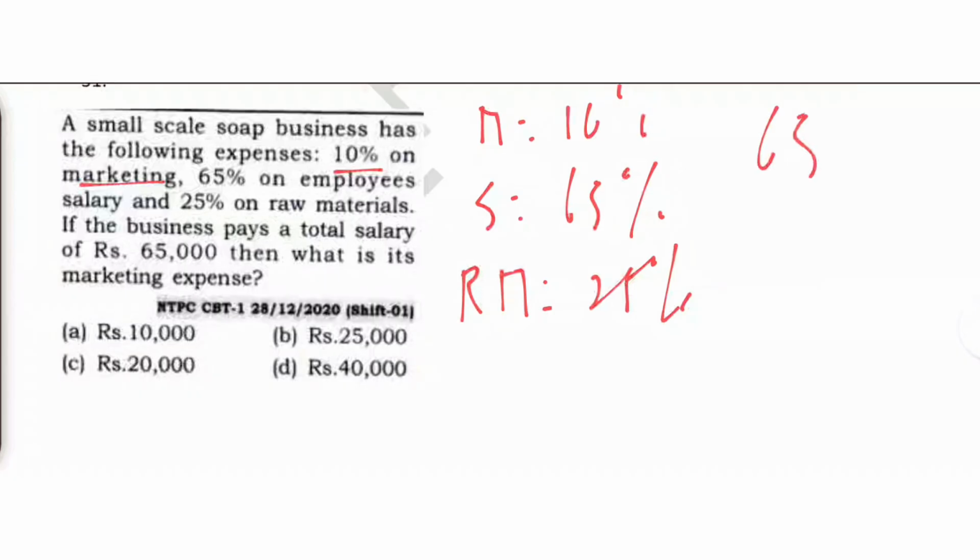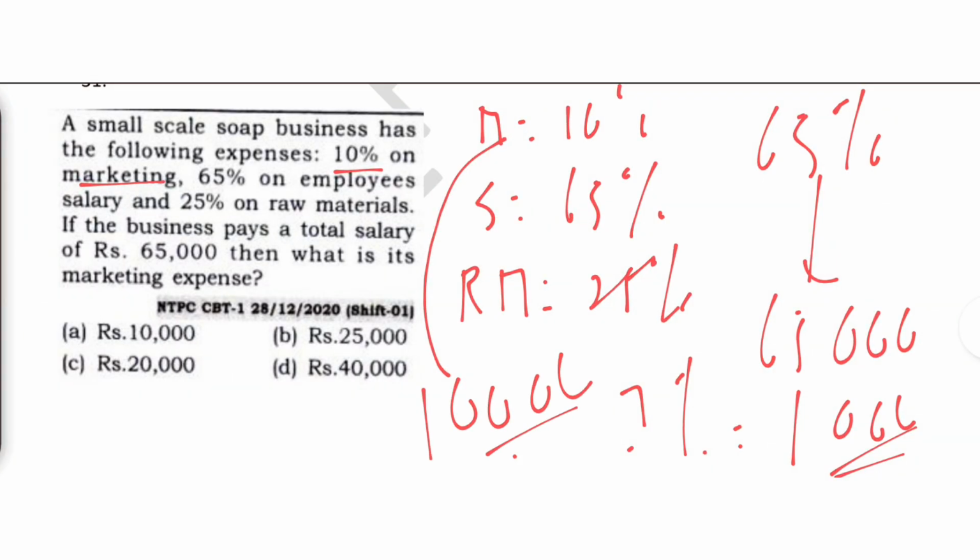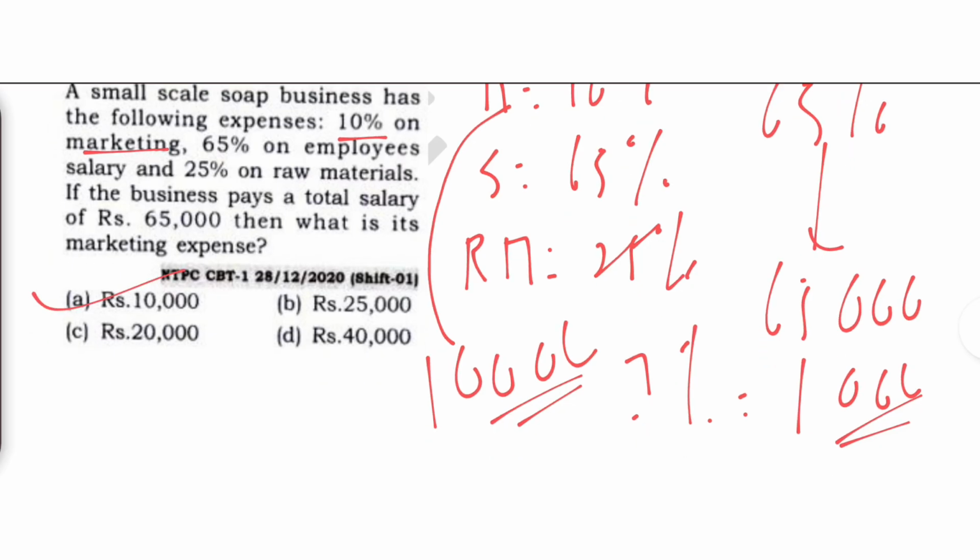That means your 65% is nothing but 65,000. So your 1% is how much? 65 ones are 65, so it is 1000. If 1% is 1000, then what is this marketing expense? That is 10 into 1000, which is 10,000. So option A.